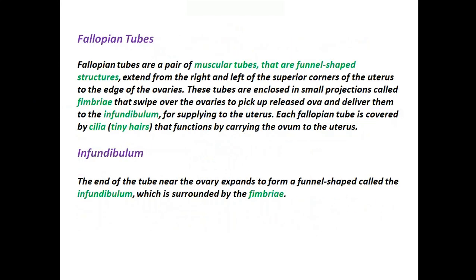Next, fallopian tubes. Fallopian tubes are a pair of muscular tubes that are funnel-shaped structures, extending from the right and left of the superior corners of the uterus to the edge of the ovaries. These tubes are enclosed in small projections called fimbriae that swipe over the ovaries to pick up released ova and deliver them to the infundibulum for supplying to the uterus. Each fallopian tube is covered by cilia, or tiny hairs, that function by carrying the ovum to the uterus. Next, infundibulum. The end of the tube near the ovary expands to form a funnel shape called the infundibulum, which is surrounded by the fimbriae.